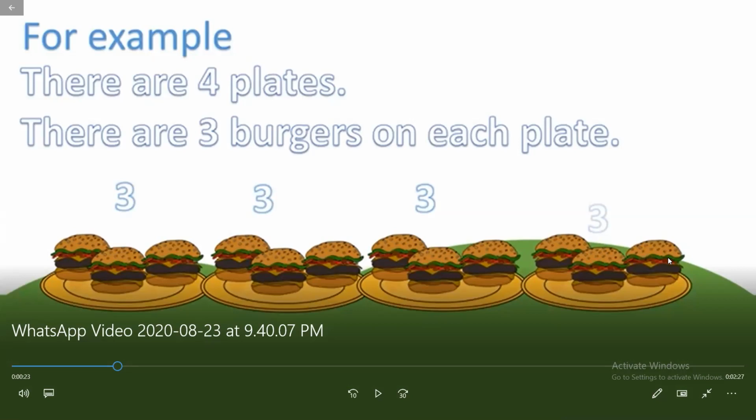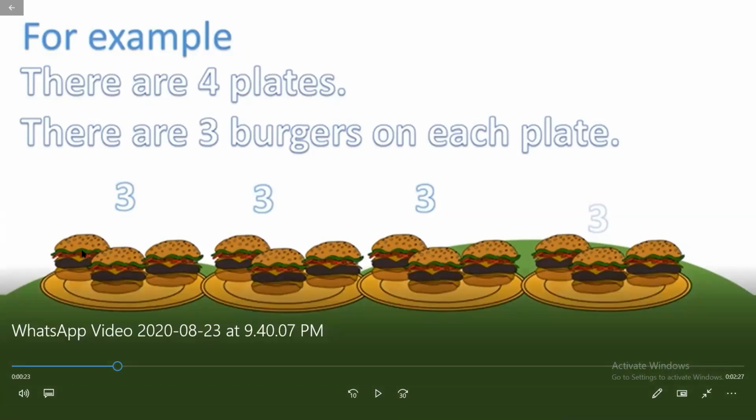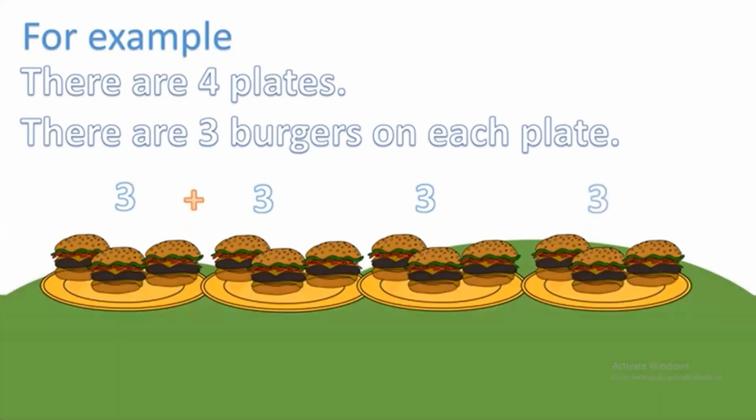So let's count. In plate 1 we have 3, in plate 2 we have 3, and in plates 3 and 4 we again have how many burgers? 3. So what should be the total number? Let's count. 1, 2, 3, 4, 5, 6, 7, 8, 9, 10, 11 and 12.